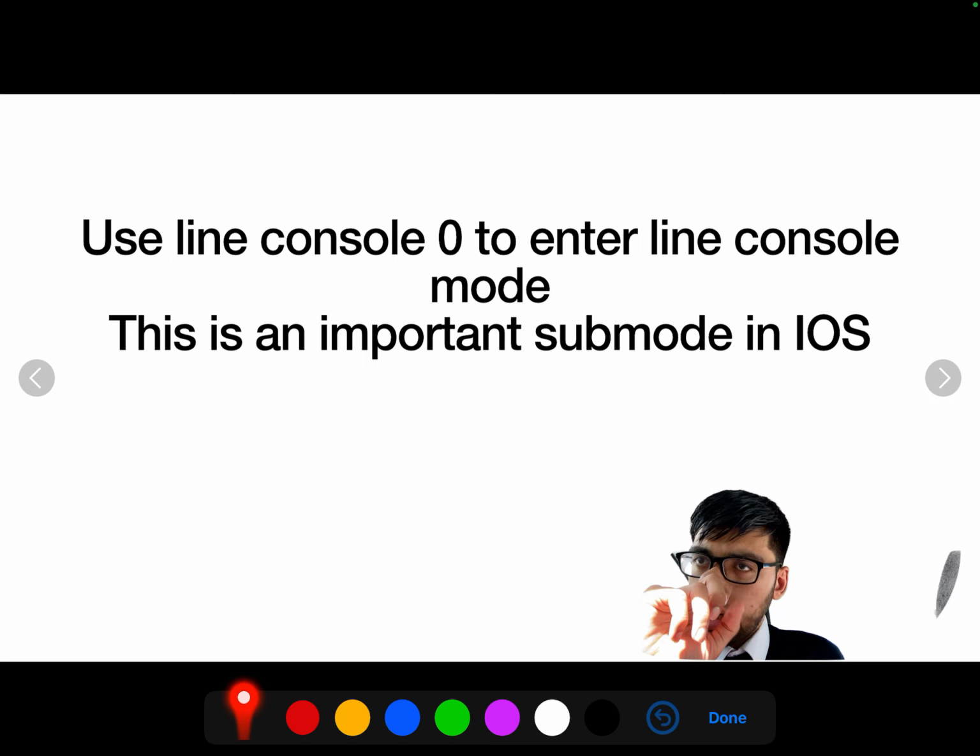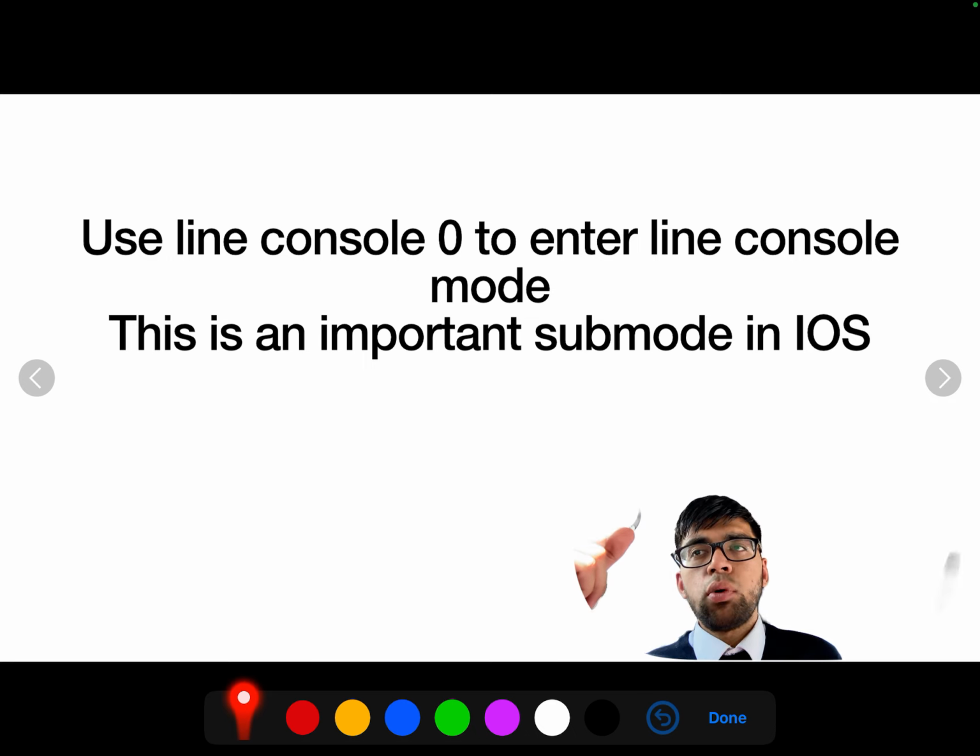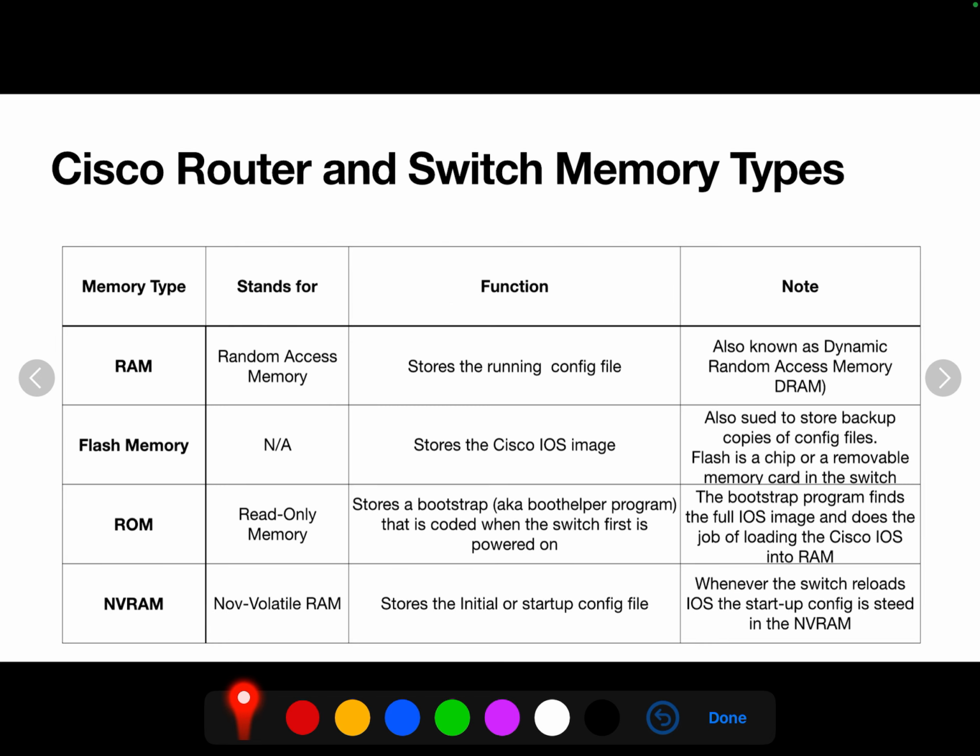Line console mode is an important submode in IOS, and you can use line console 0 to enter that. So in global configuration mode, line console 0 takes you to line console mode. Something very important. Now I want to talk about memory types. Memory types in Cisco IOS devices: we have 4 that we need to know about.